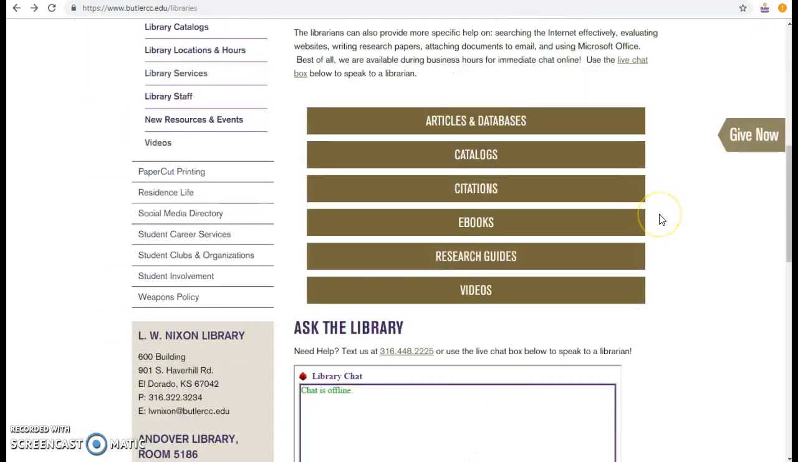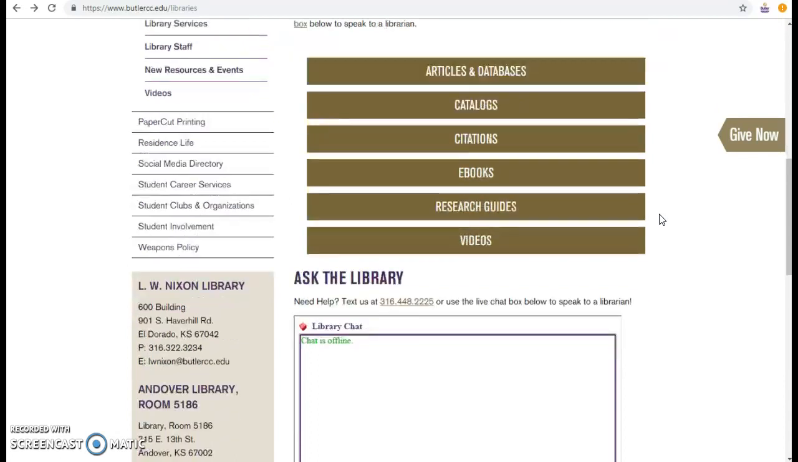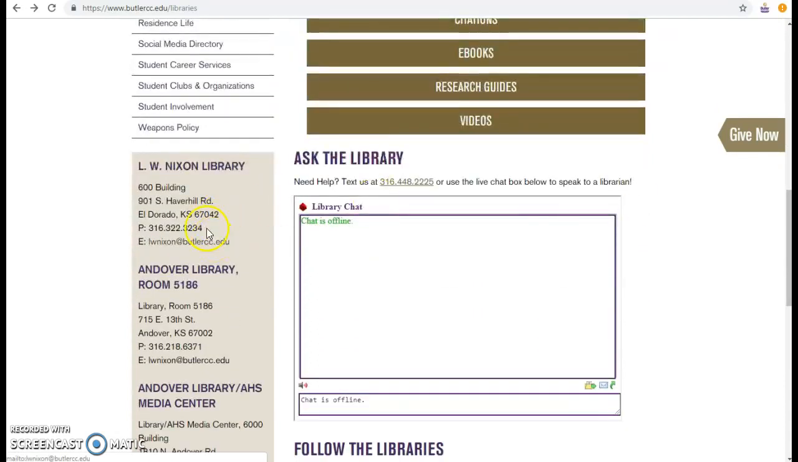If you're struggling with your research or just need a little bit of extra help, it's only a click or a phone call away. You can email, call, text, or live chat with a librarian for expert advice on getting the best information. They'll even help you find sources to start or complete your assignment.